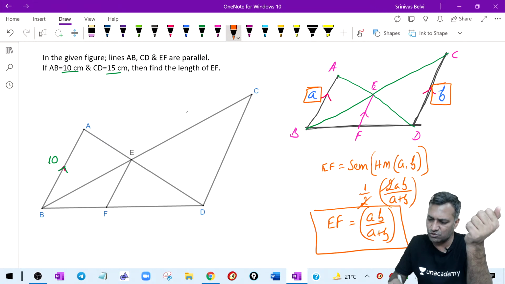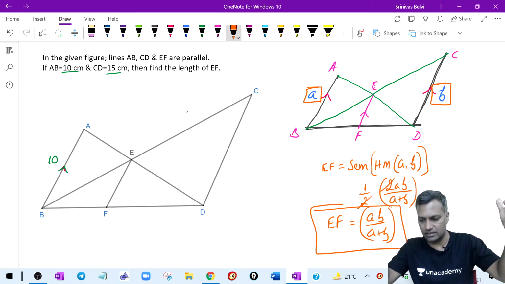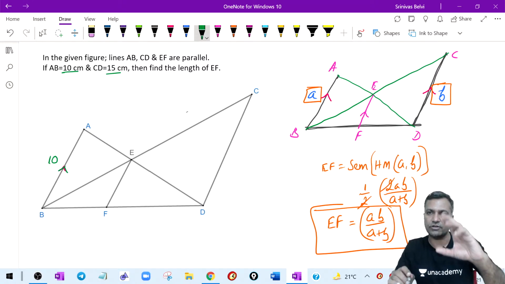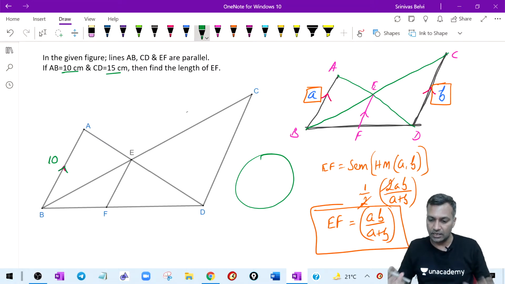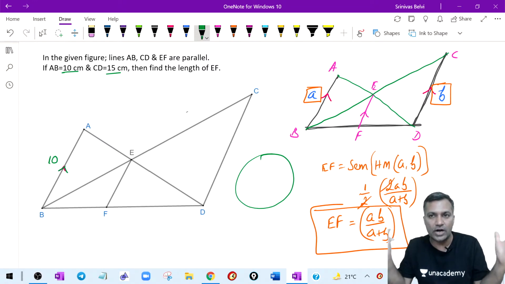Once you realize this, it should not be at the expense of not being able to see where the similar triangles are. First see the similar triangles. That is how we prepare ourselves for the bigger battle, because tomorrow circles will come. Inside the circle you will have some triangle coming from outside. I should find some similarity there. If I lose my eye for similarity, then God help us, right?